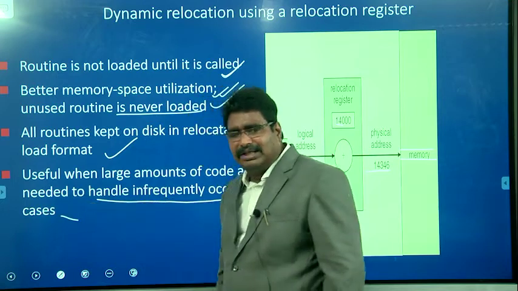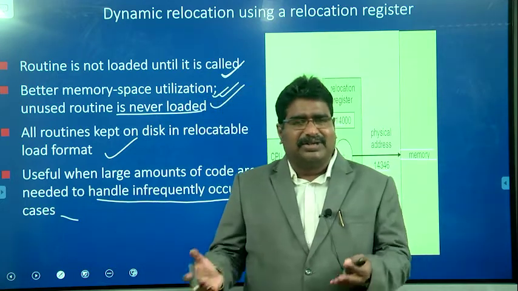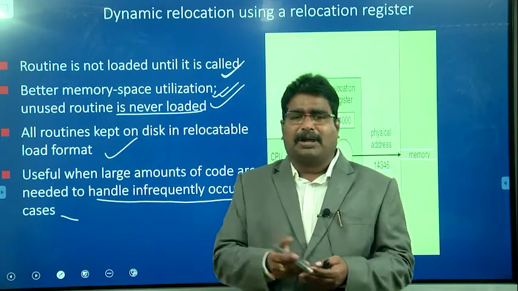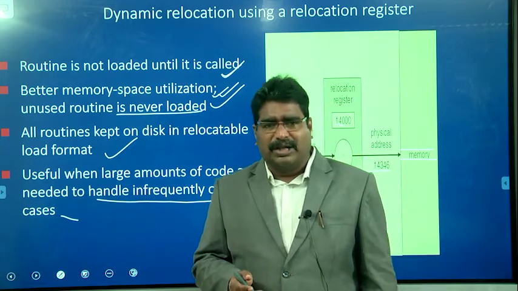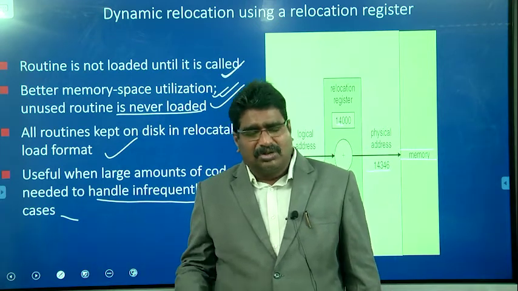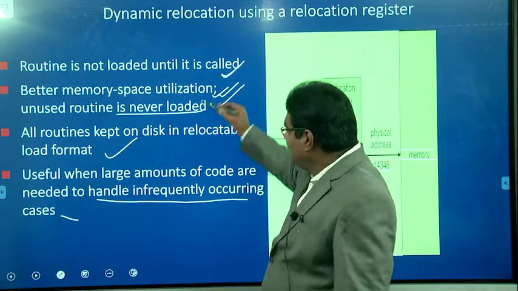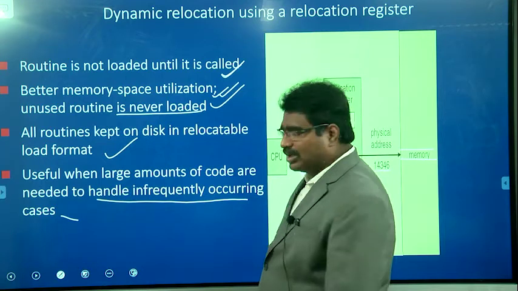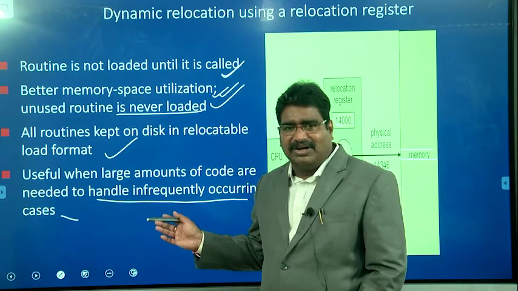So those cases are not infrequent. There is no specific order; sometimes we are using the prime number and sometimes the Fibonacci number, and based on the requirement we are calling different functions. So in that case it provides better utilization of dynamic relocation using the relocation register. So these are the advantages.